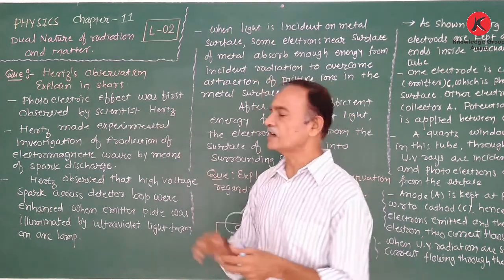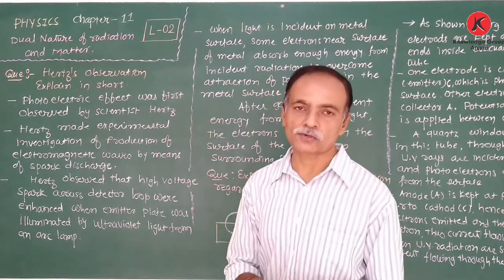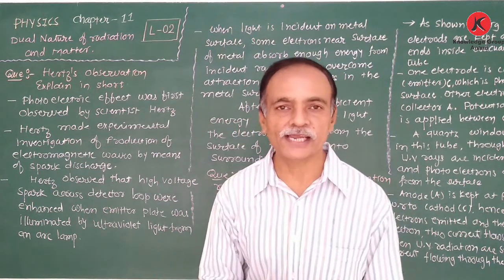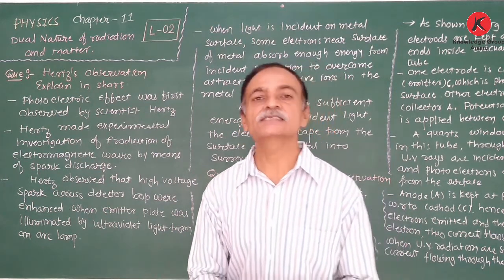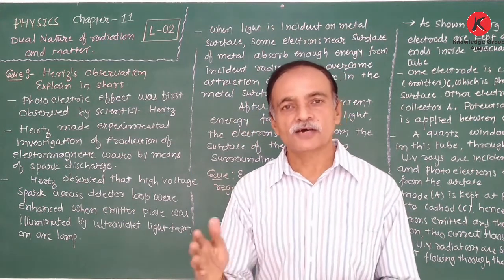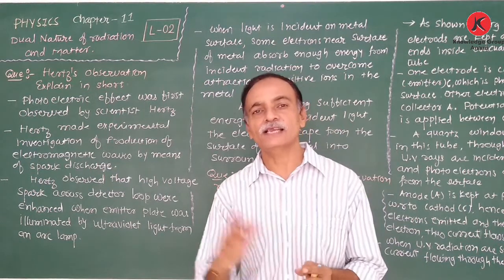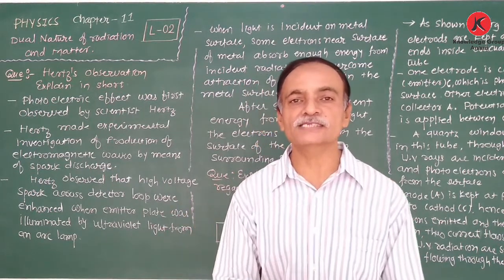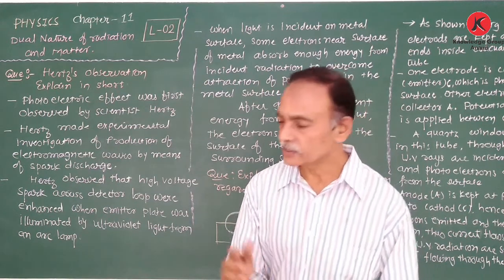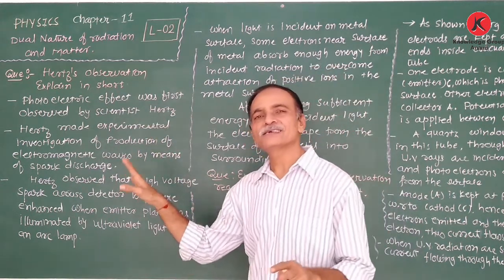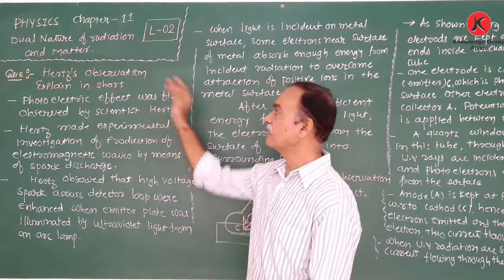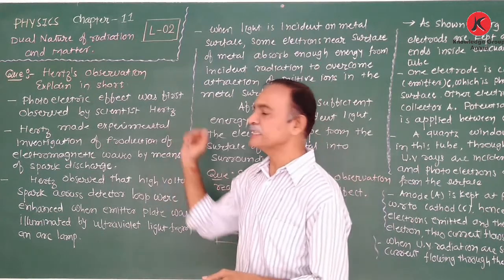First, what is Hertz's observation? Explain in short. Actually, Hertz was not performing the photoelectric effect. He was producing electromagnetic waves. Inside the experiment he found that electrons are also emitted due to the incidence of ultraviolet light. So here we are going to discuss only what he found, in very short sentences.